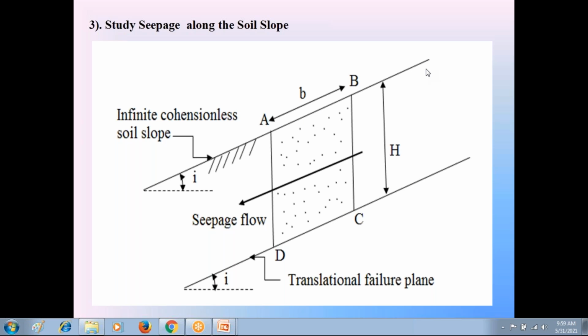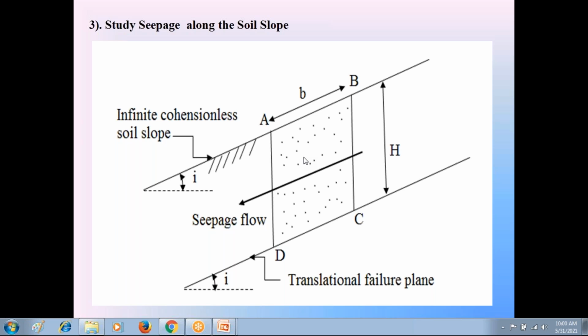Please everyone observe this carefully. First condition, dry condition, unit weight is gamma. Second condition, submerged condition, unit weight is gamma dash. Whereas in the third condition, seepage flow condition, the entire soil is saturated. Because of this seepage flow, meaning water flow, the entire soil from the soil slope AB to failure surface CD is in saturated condition. So in the third case, seepage flow, the unit weight is gamma saturation.